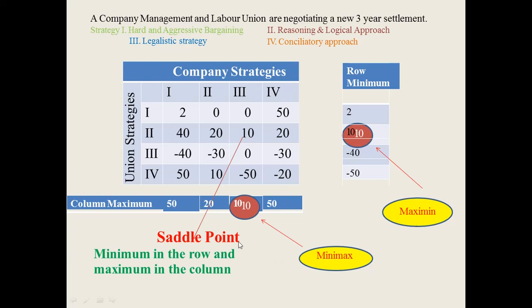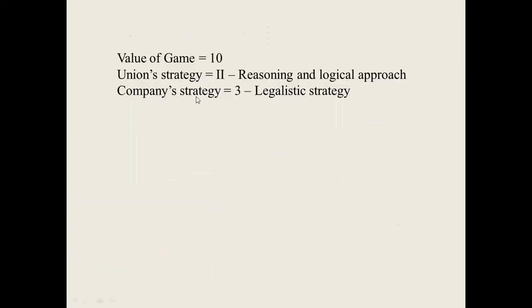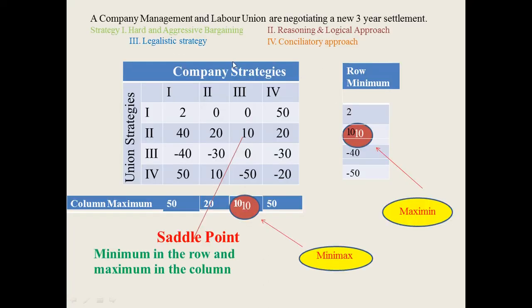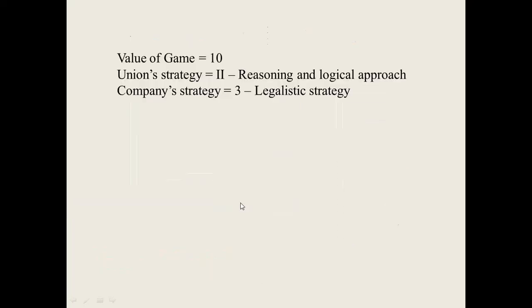So here we get the solution. What is the solution? The value of game is equal to 10. The value of game we get from the maximin value and minimax value. Since it is 10, the value of game is 10.